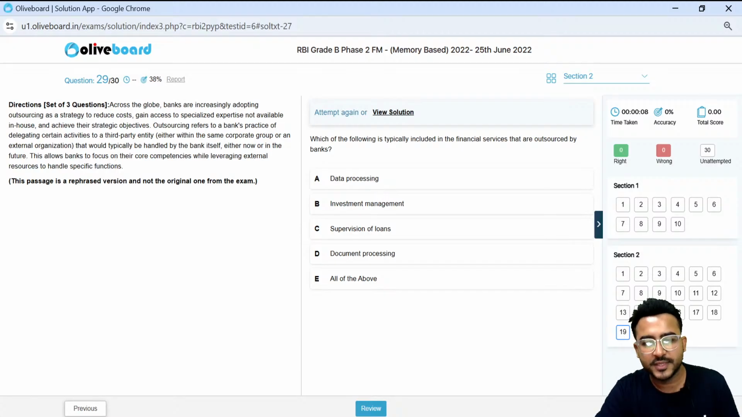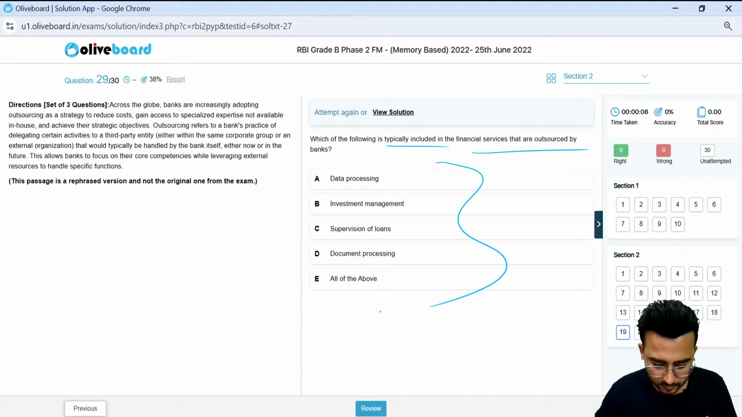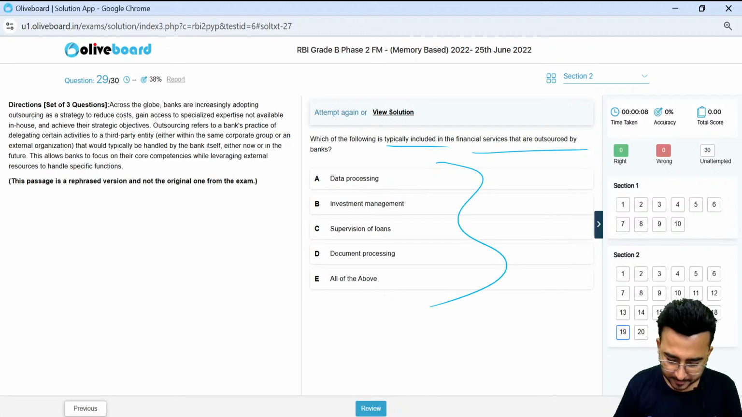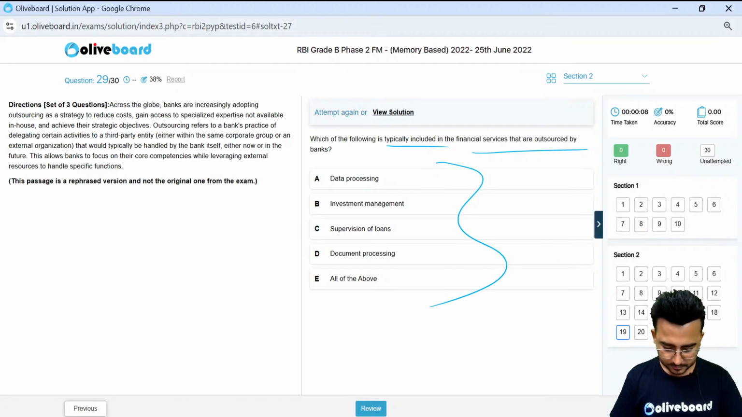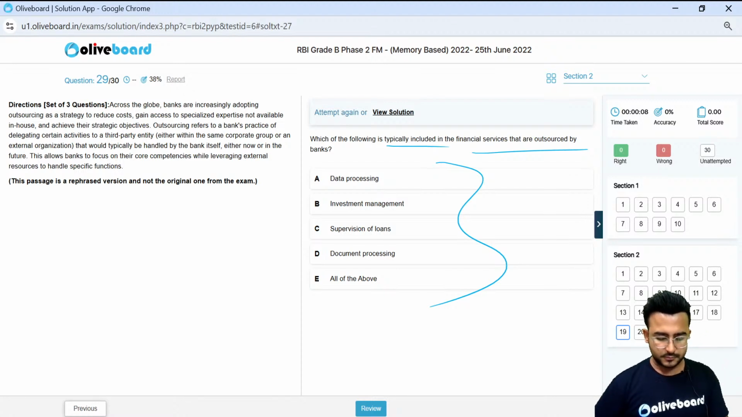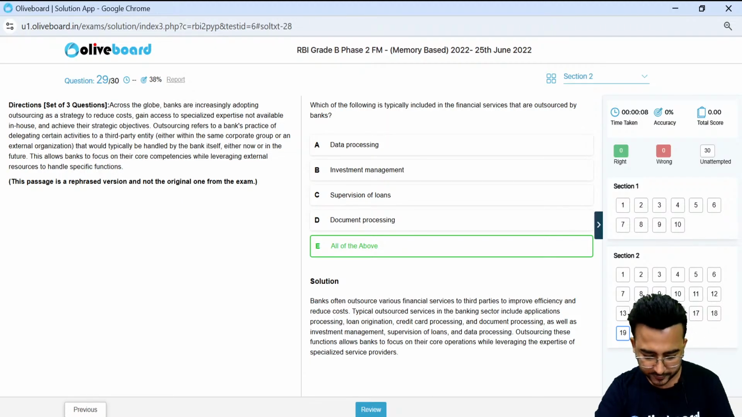Next one. Which of the following is typically included in the financial services that are outsourced by the banks? What a bank can easily outsource here. All of the above. Right? Bank can outsource all of the above.